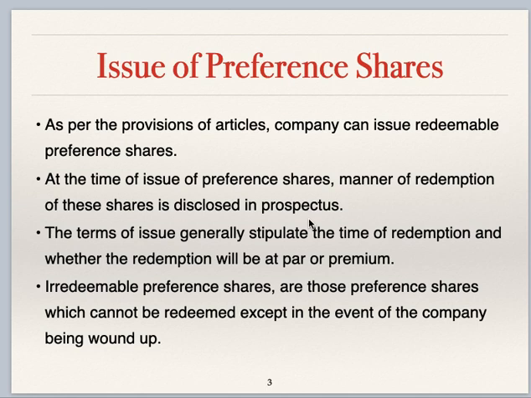Manner of redemption means whether shareholders will be paid by cash or whether these shares will get converted into equity shares at the time of redemption. That will be disclosed in prospectus at the time of issue of preference shares.